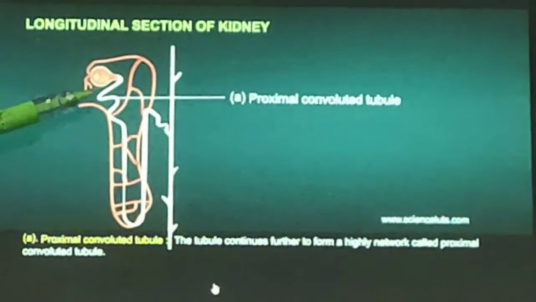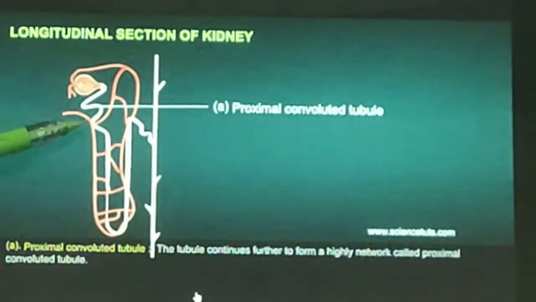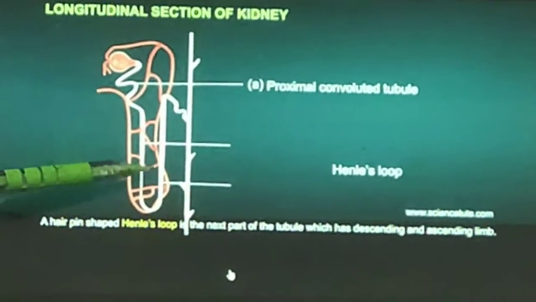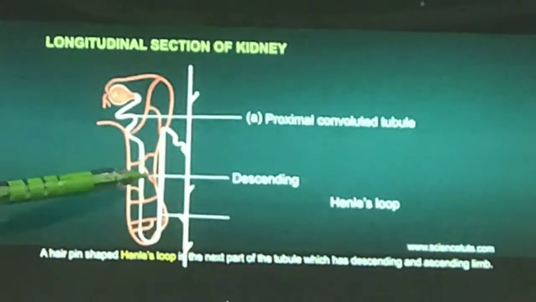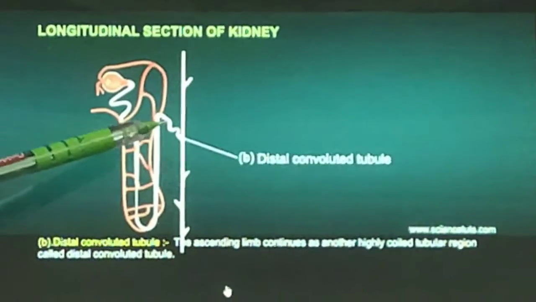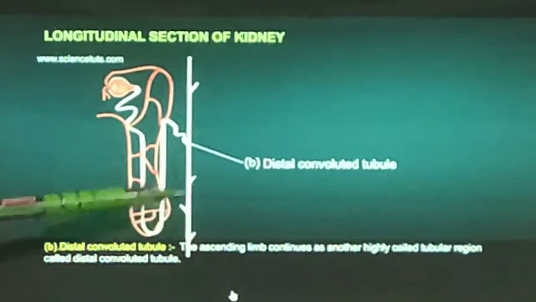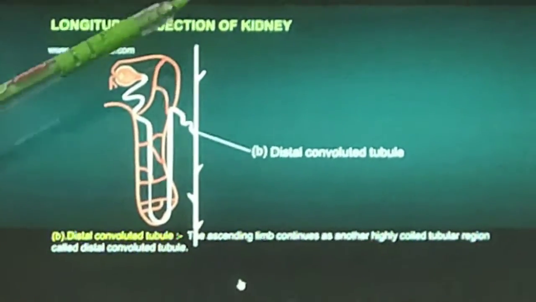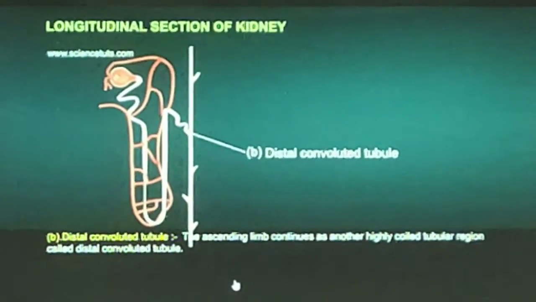Proximal convoluted tube, the curved portion, opens into the loop of Henle. Henle's loop is a hairpin-like structure. This Henle's loop further opens into the distal convoluted tube, which opens into the collecting duct. This straight vertical tube is known as the collecting duct.